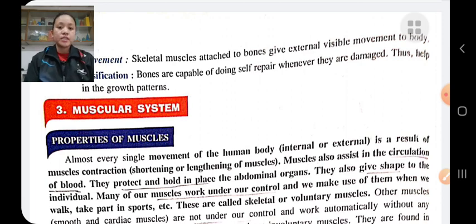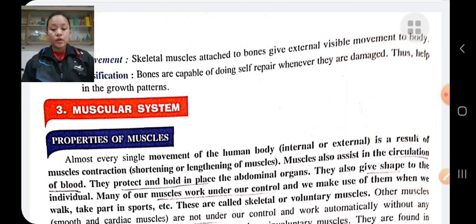Okay, first thing, every movement of our body is due to muscular contraction. Muscular contraction means shortening or lengthening of muscles. Muscles provide shape and structure to the body. Muscles help in circulation of blood throughout the body. Muscles also protect our internal organs.